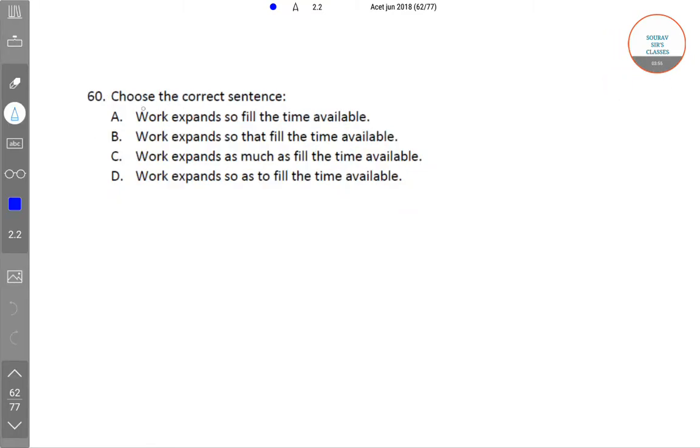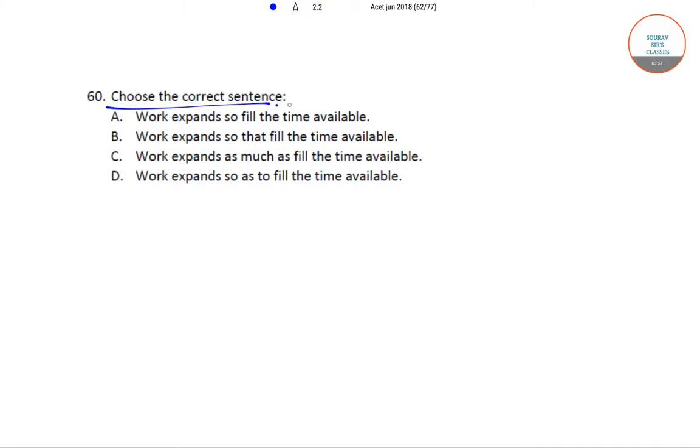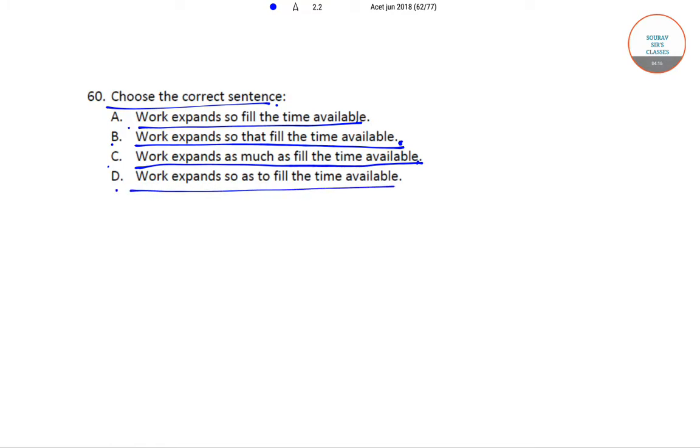The next question is, choose the correct sentence. Option A, work expands, so fill the time available. Option B, work expands so that fill the time available. Option C, work expands as much as fill the time available. Option D, work expands so as to fill the time available. The correct answer is option D. That is, the work expands so as to fill the time available.